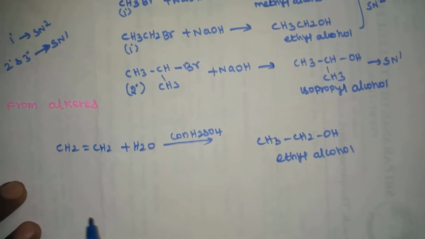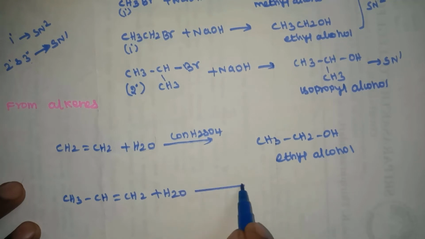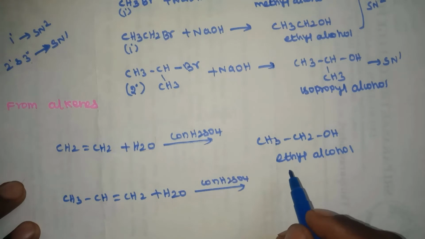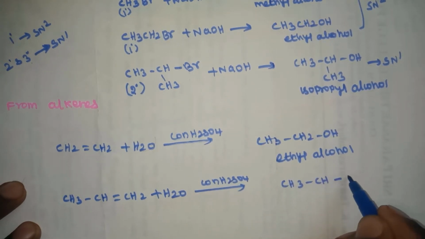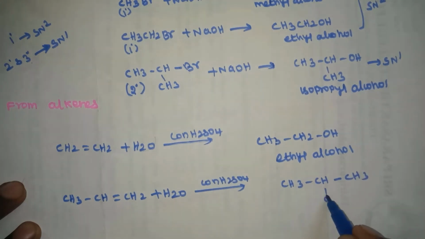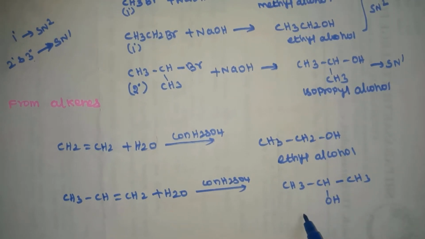Next example: CH3CH=CH2, propylene, reacts with water in the presence of concentrated sulfuric acid to form propan-2-ol, CH3CHOHCH3. That means the more branched alcohol is formed. This is isopropyl alcohol.